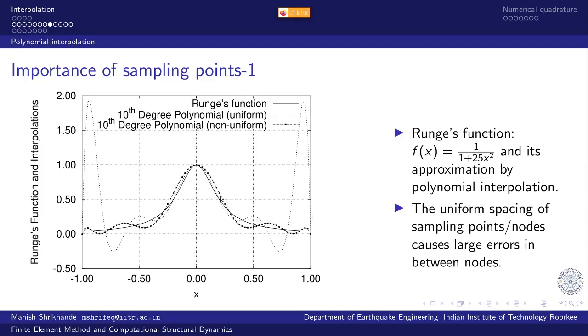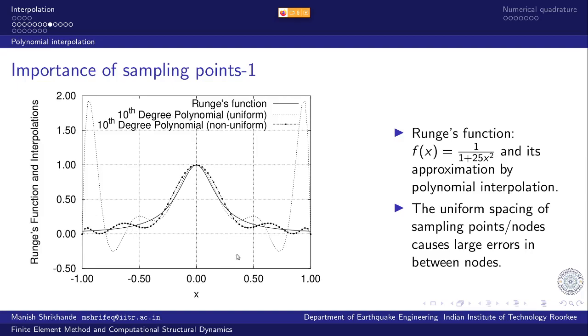If we see this dotted line, these are the points. This is the endpoint. If you see this point, at very regular intervals, it intersects the Runge's function. And these are the points which we used for interpolation. We took 11 points in this interval from -1 to +1 and constructed a 10th degree polynomial, and these points are uniformly spaced. That is what we will do.